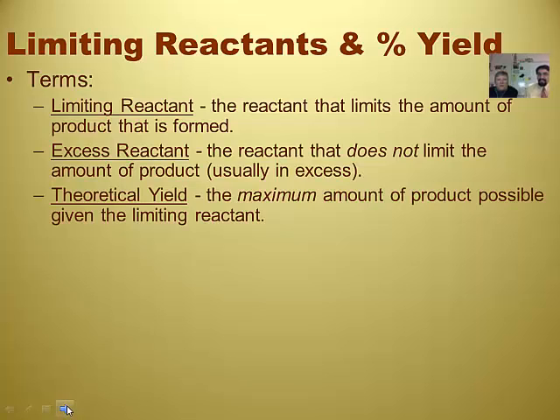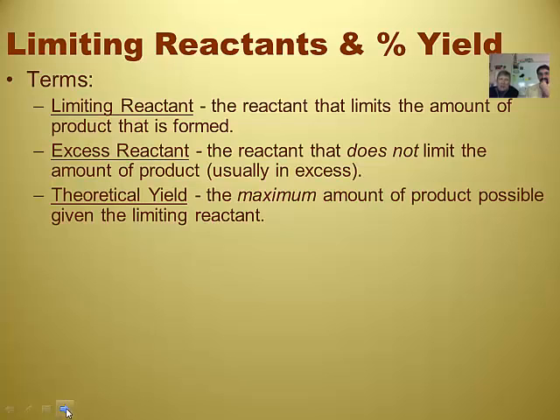Theoretical yield is the maximum amount of product possible given the limiting reactants. Remember we said we could make 3 cheese sandwiches from 7 slices of bread and 6 pieces of cheese? That's because in theory we could only have made 3. So the theoretical yield is the amount in grams that you calculate with paper and pencil. That is what you should get if you did a perfect lab.